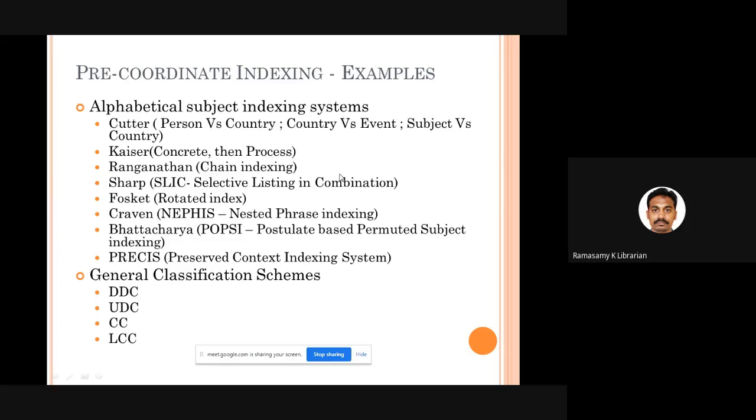So whenever you are deciding the order of terms to be used in a particular subject entry, you have to write the concrete word first, then you write the process. Process means action, energy. Concrete means personality, something like that.